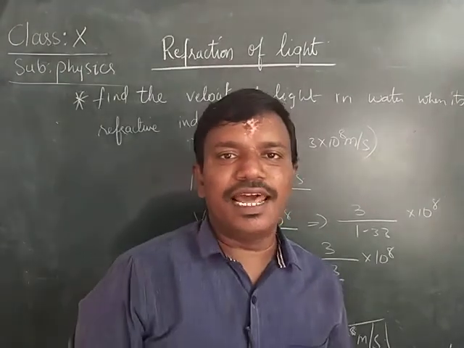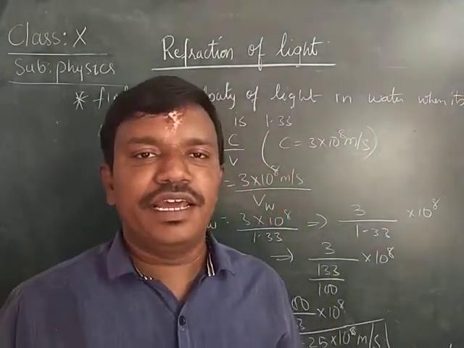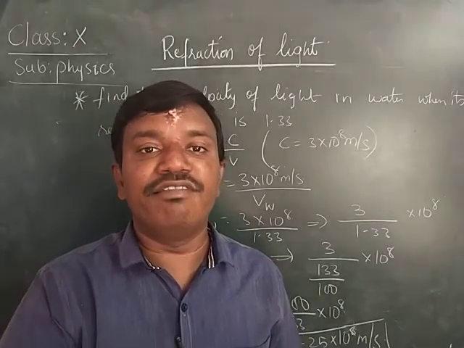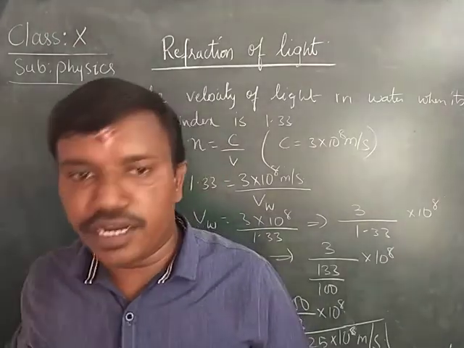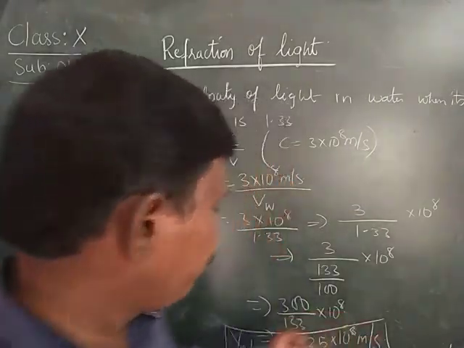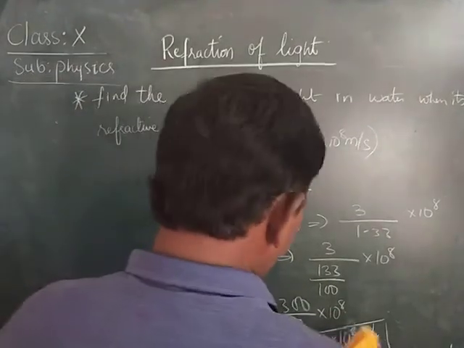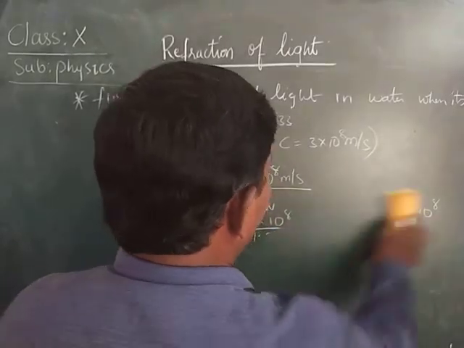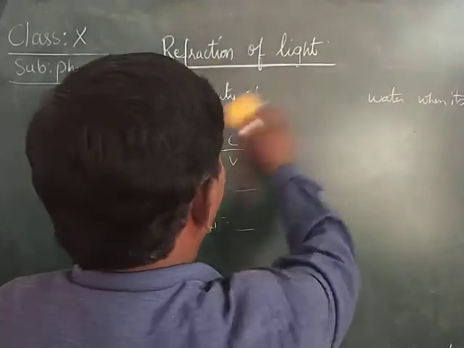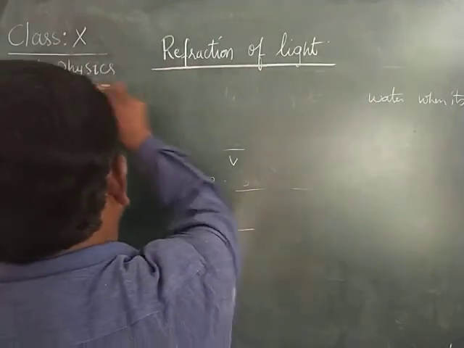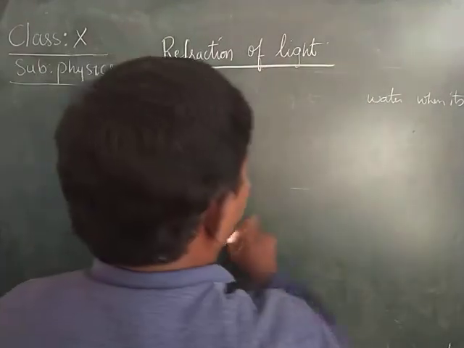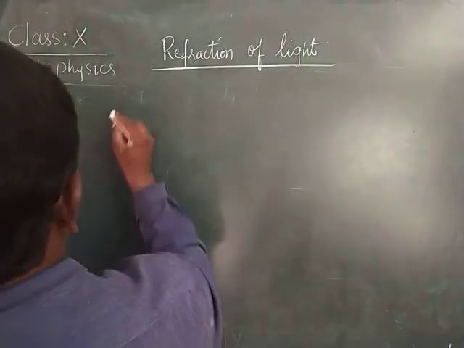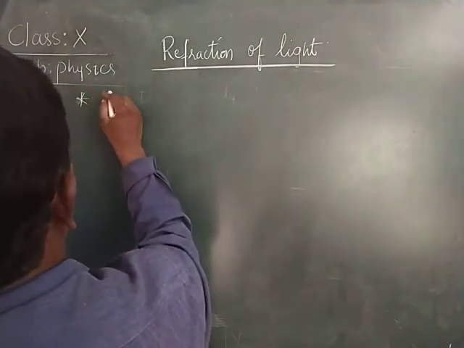Children, like that we can find the velocity of light in any medium when we know the refractive index. If we know the refractive index, we can find the speed of light, and if we know the speed of light, we can find the refractive index. Now just see another problem.